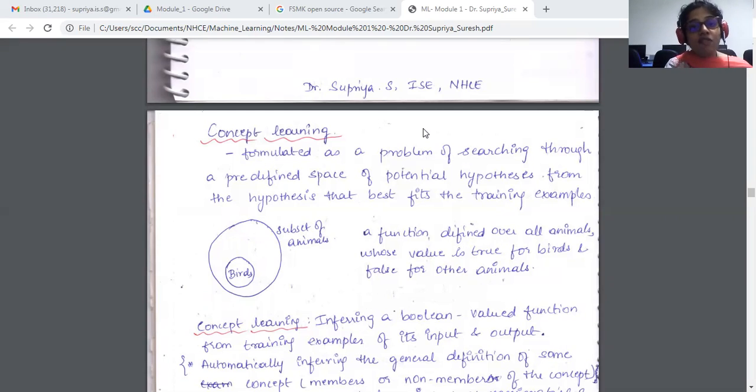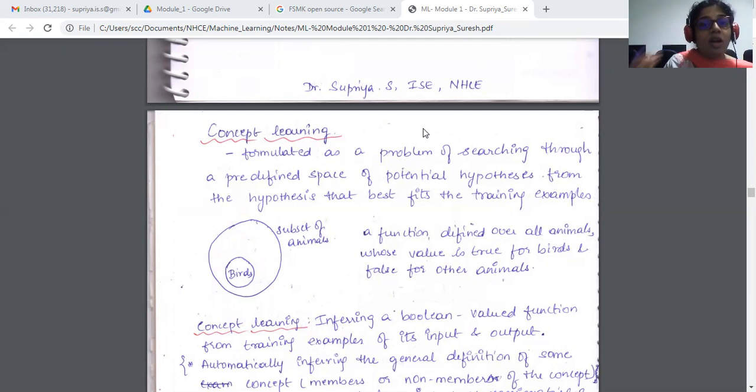So, a function defined over all animals whose value is true only for birds and false for the other animals. We can represent a concept like this, telling that only for the birds, whichever I consider, the value is going to be 1, and for the rest of the animals the value is going to be 0.